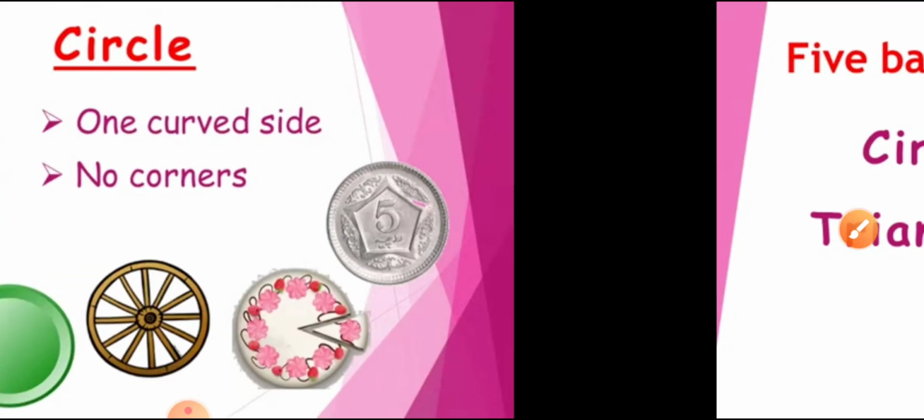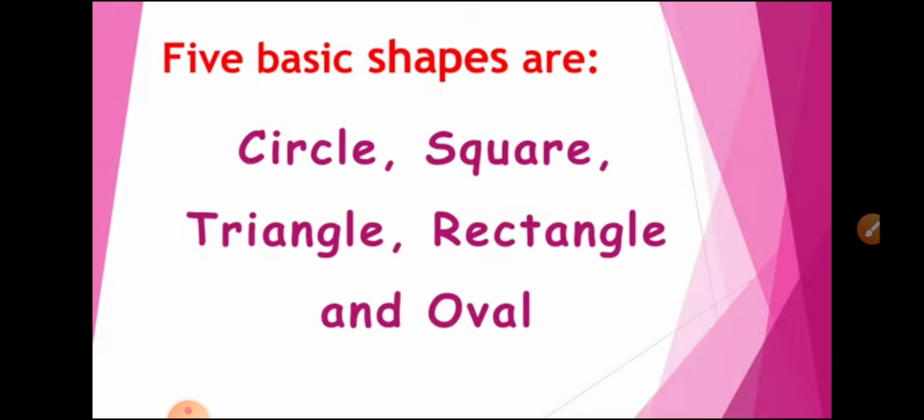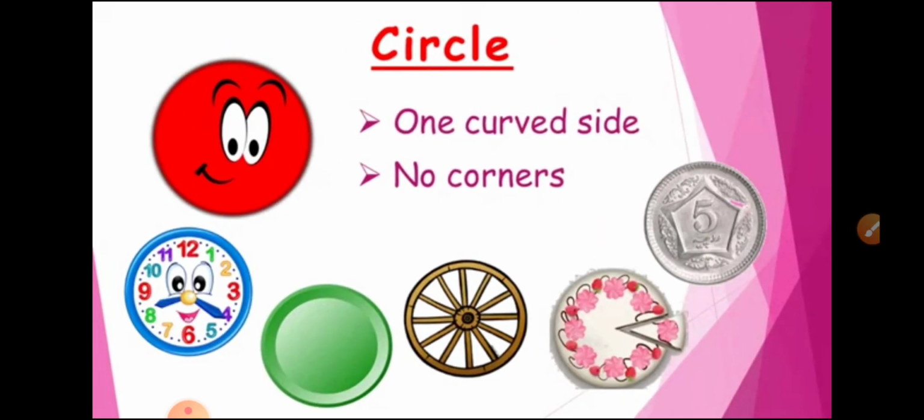So children, yes, we have learned 5 basic shapes: square, circle, triangle, rectangle, and oval. So children, I hope you understood this. The next we will continue in our next class. Till then, stay home, stay safe. Thank you. Bye bye.